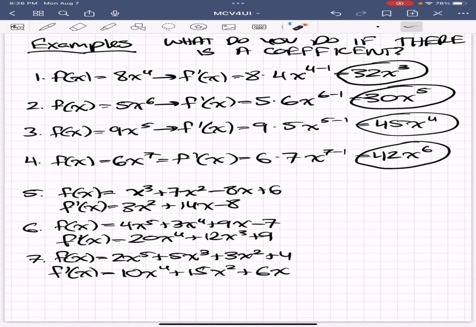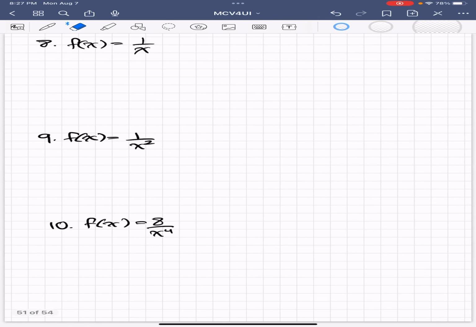I hope that made sense. There was a lot of explanation in a short period of time. If you would like to go back and slow it down to 0.75 speed, you are free to do that if you wish. But moving on.